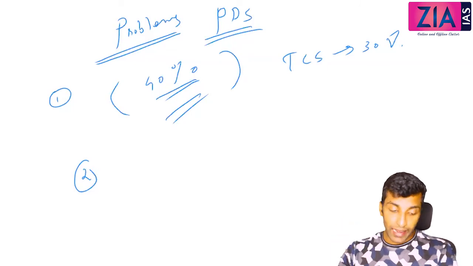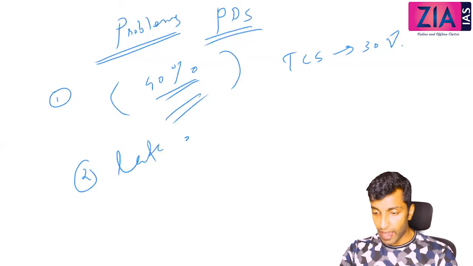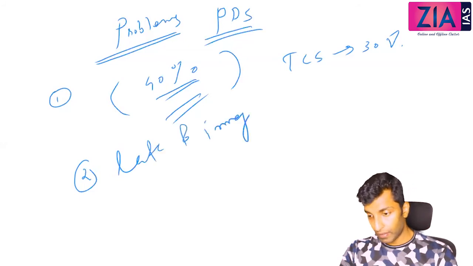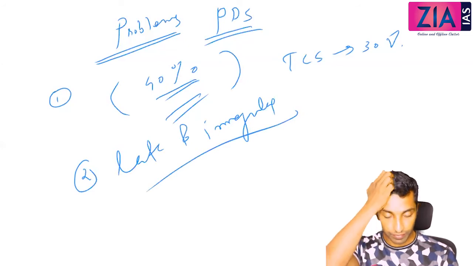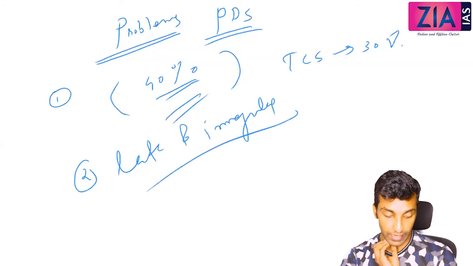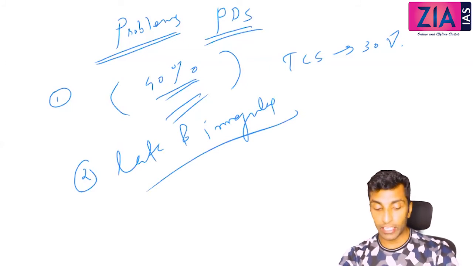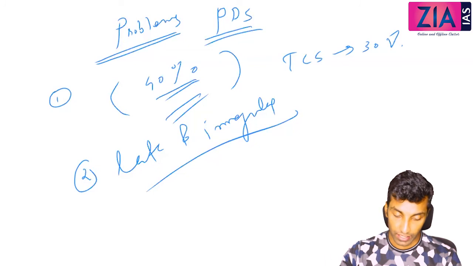Third point, late and irregular arrival of grains. Next point, regional disparities in distribution. Even in distribution also there is a regional disparity.